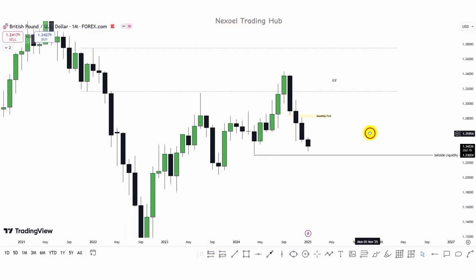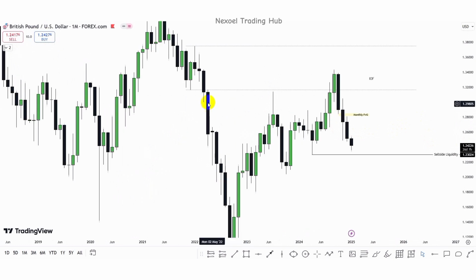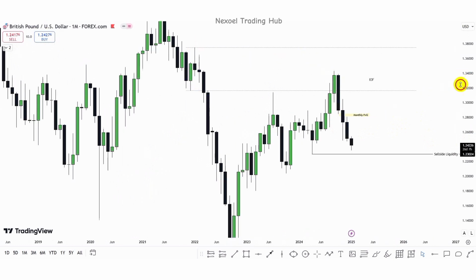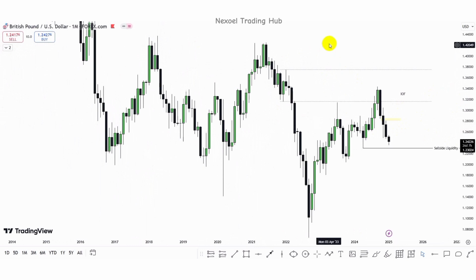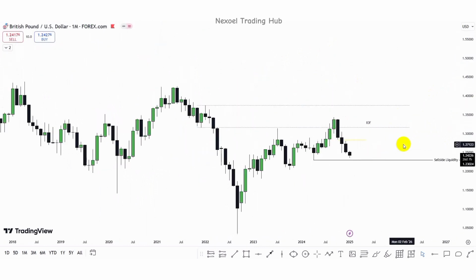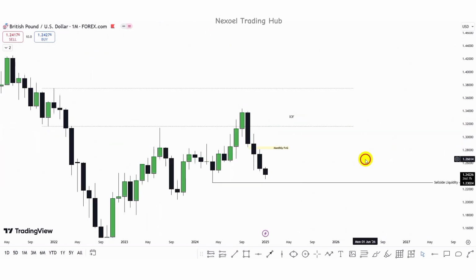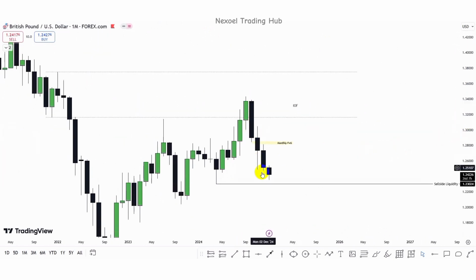So guys, this is GBP USD and this is the monthly time frame also. So we can see how price mitigated this order block, and then we have the bearish fall to the downside. So we can also see that the GBP USD is also in a bearish market condition. So what we can see clearly is that price is still bearish to the downside. Price mitigated this order block, or we could just consider this as an order flow, but this is the up close candle before the bearish move to the downside.